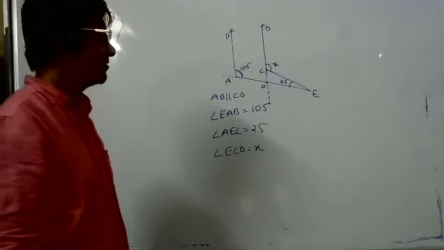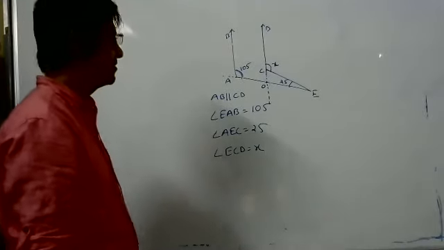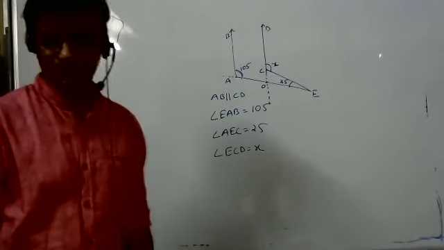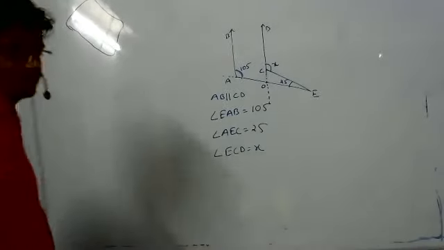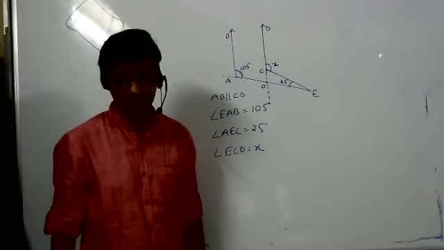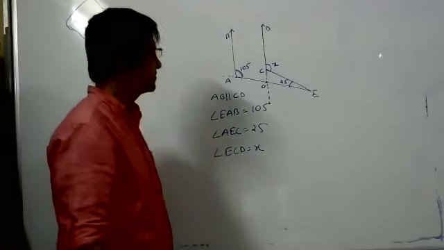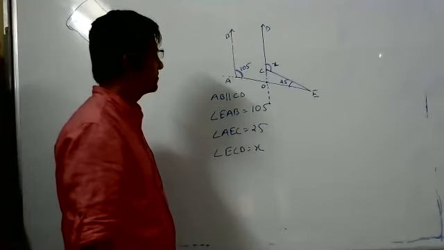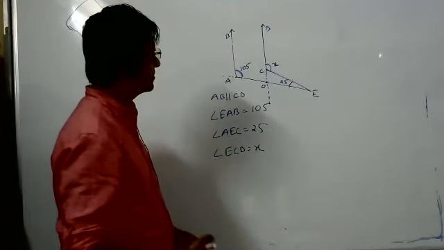So, x can be 20. Sir, can you check if this is correct? We can subtract 105 from 180. The number which we get will be x.